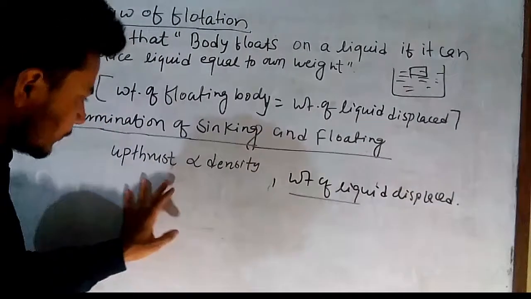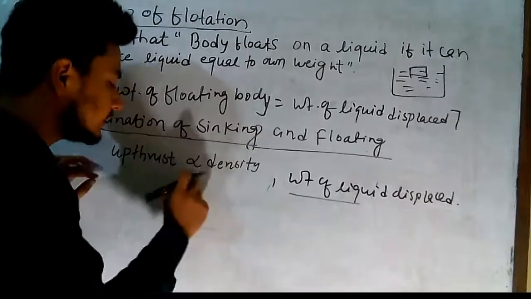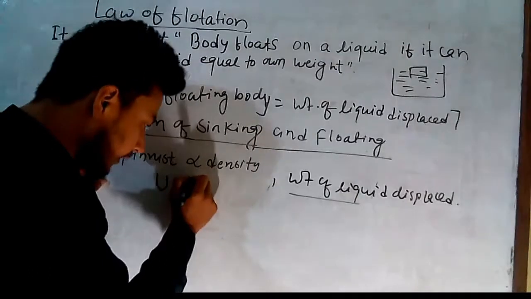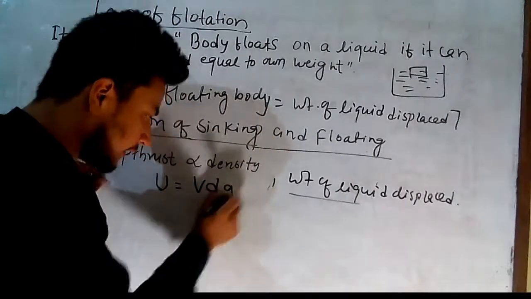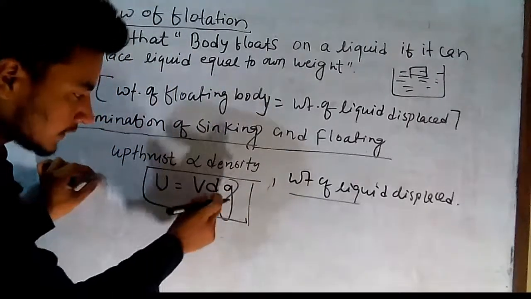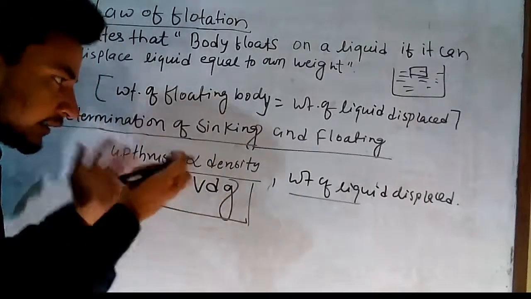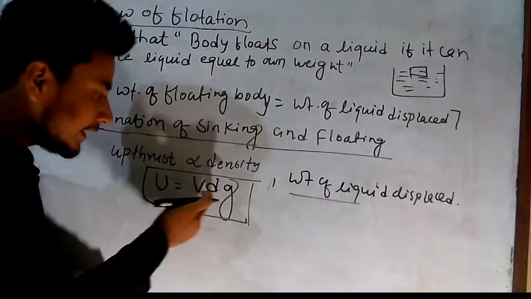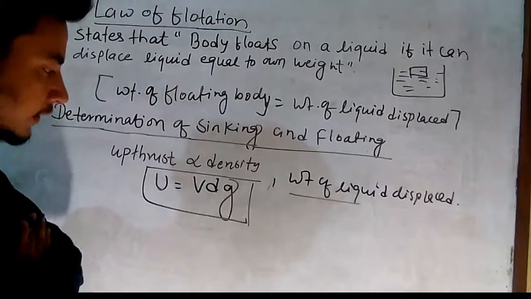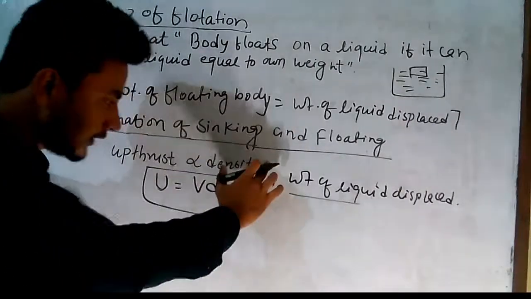Now the confusion comes from here. What is the relation between upthrust and density? If you remember the formula, upthrust equals V, D and g. So upthrust is directly proportional to density. It means that when the density of a fluid or liquid is increased, then the upthrust given by that liquid or fluid is also increased.